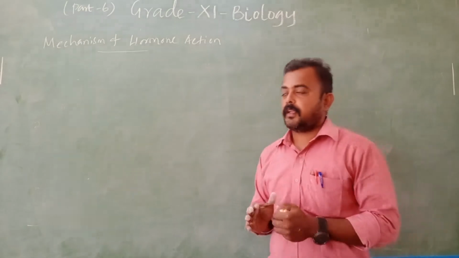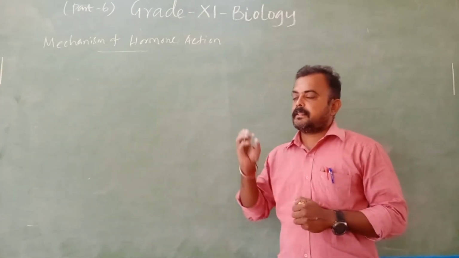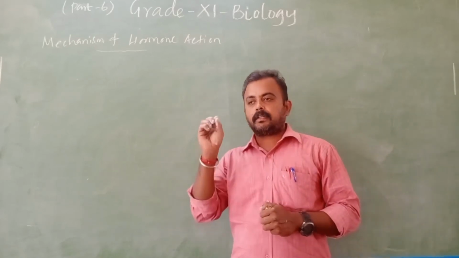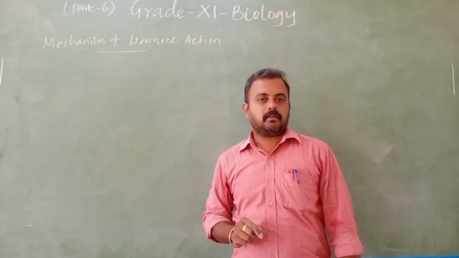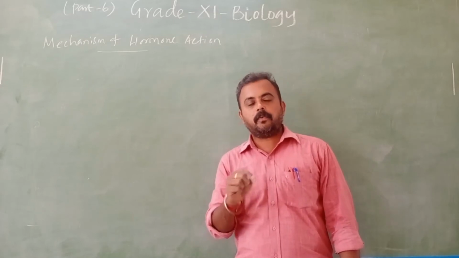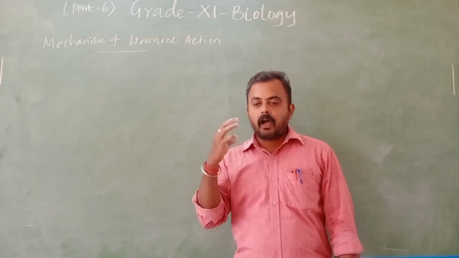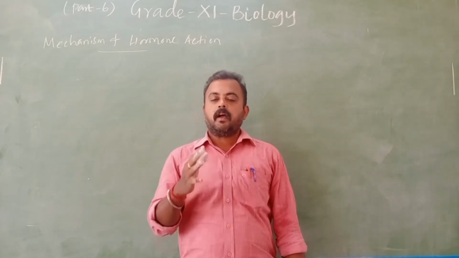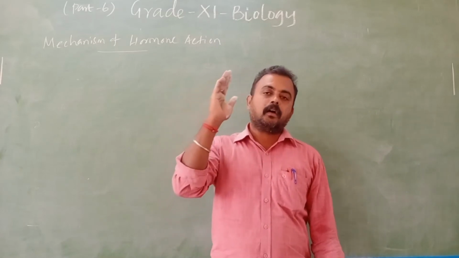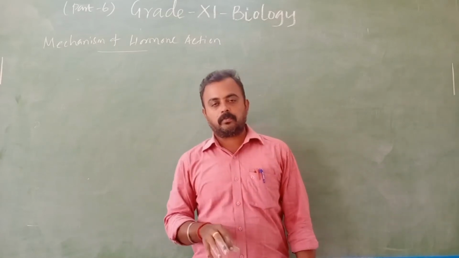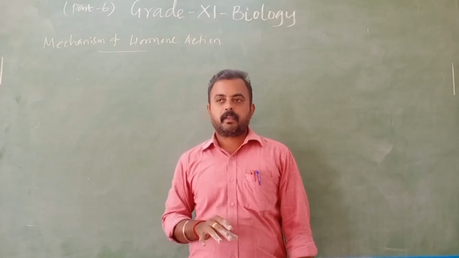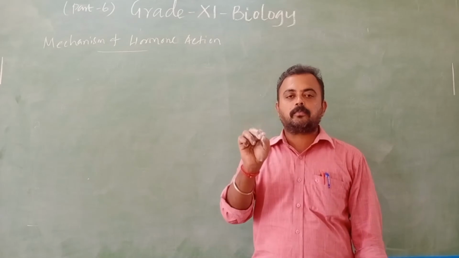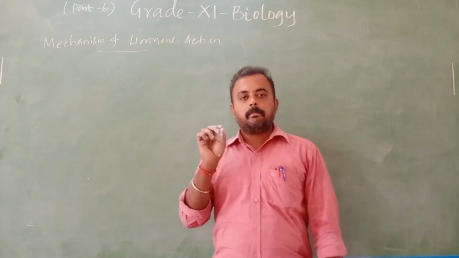Actually, the hormone is secreted in one place, but the target area is far away from the gland. But how is that particular hormone recognized? How does it get inside? That is what we are going to see. For example, in the pituitary gland the follicle stimulating hormone is secreted, but where does it go?